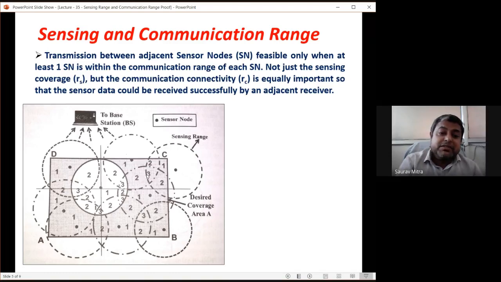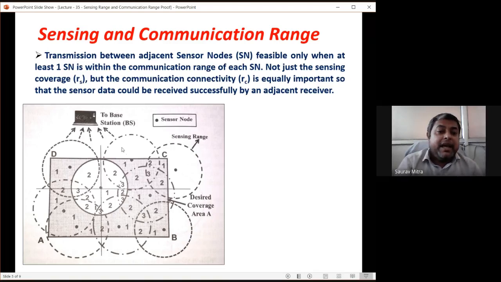This part is sensed by 3 sensor nodes. One is sensing this part, one is sensing this part, and another sensor node is sensing this part. But if this sensor node was not there, this area could have been left unattended. So we should not place sensor nodes in such a way that some area is unattended within the network. It should not happen. Now you cannot show me any point or any area within this whole ABCD, which is a rectangular kind of area. Within ABCD, there is no portion which is not tracked or not sensed by any sensor node. It is not happening.